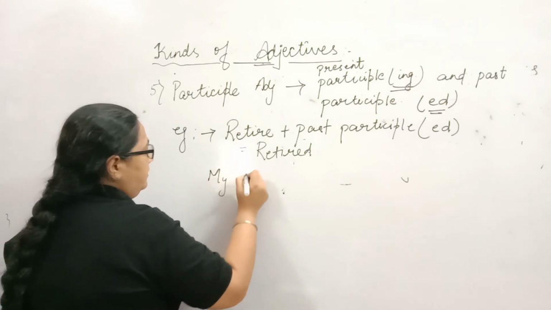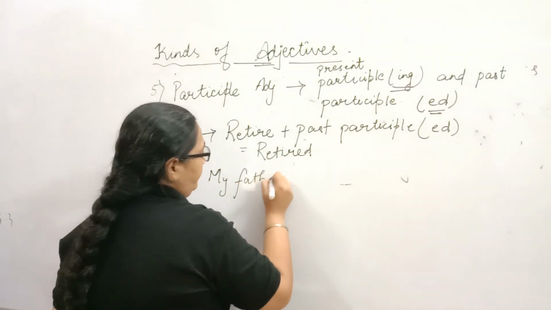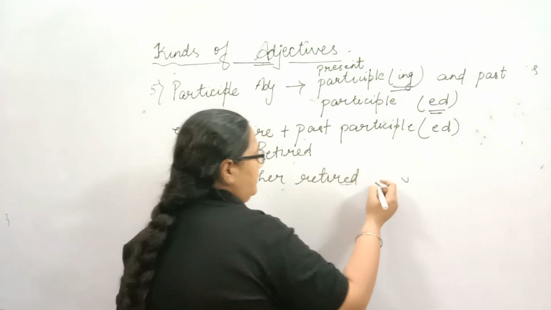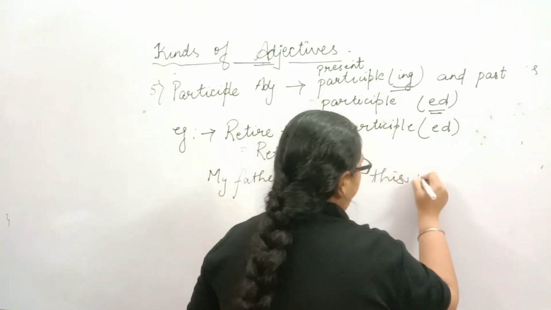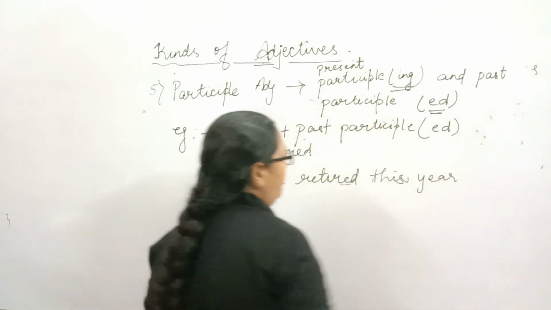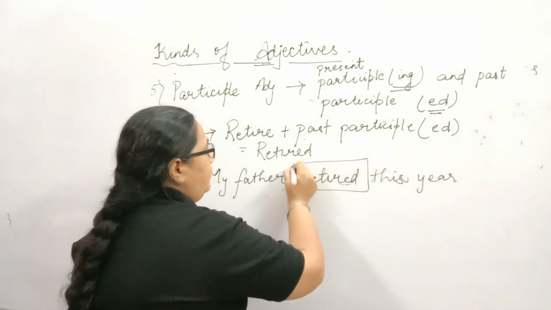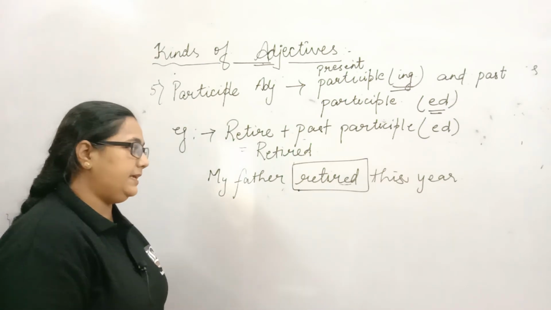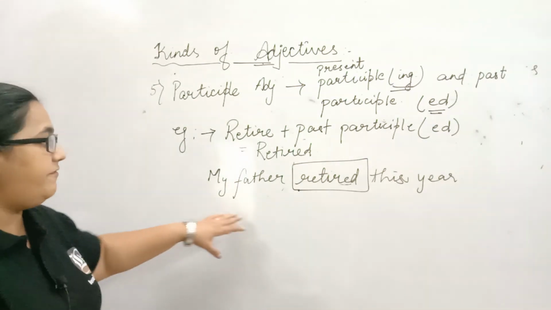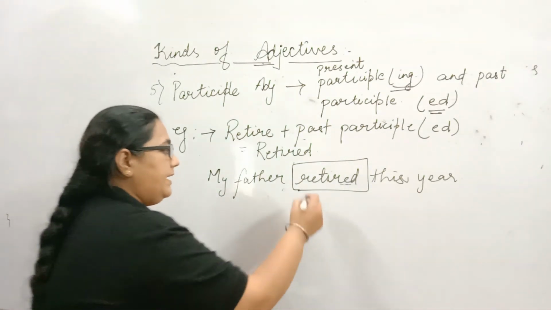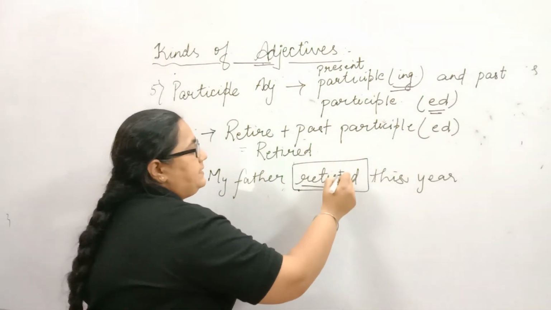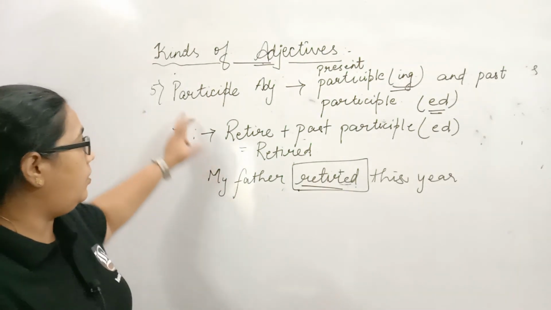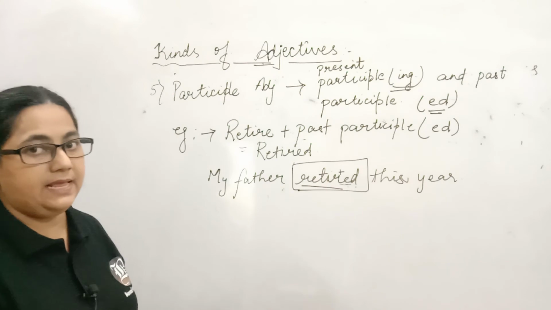My father retired this year. Or we can also say, my father retired from his job this year. Both are correct. Now again, retire plus the past participle ed is retired, so it becomes a participle adjective.